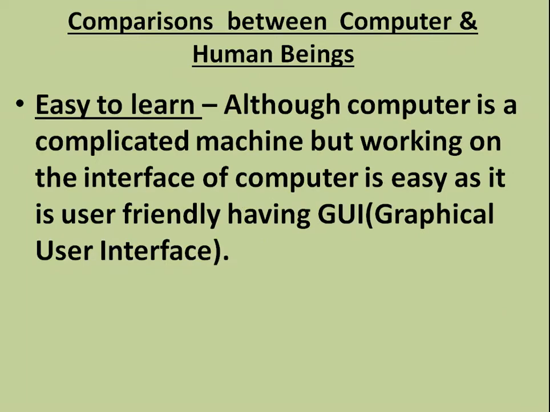Another comparison is easy to learn. Although the computer is a complicated machine, working on the interface of computer is easy as it is a user-friendly interface, that is GUI, graphical user interface. Because of GUI, any person can use the computers easily and not so many points are required to keep in mind to put the efforts on the functioning of the computer. So this is the concept of easy to learn for comparison between computers and human being.